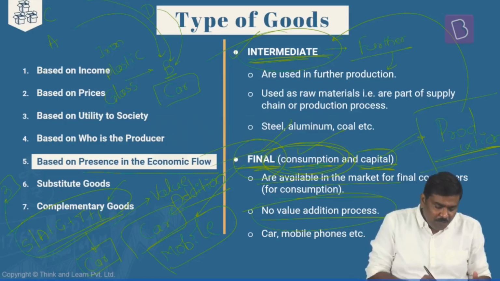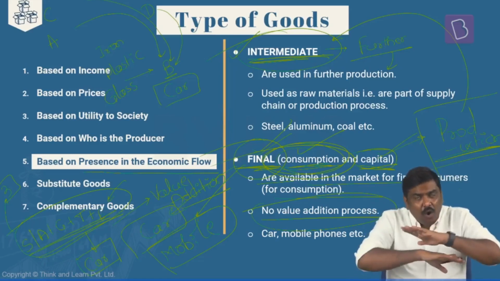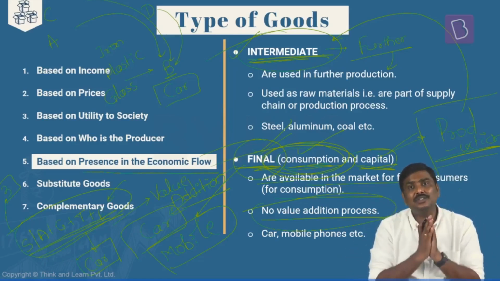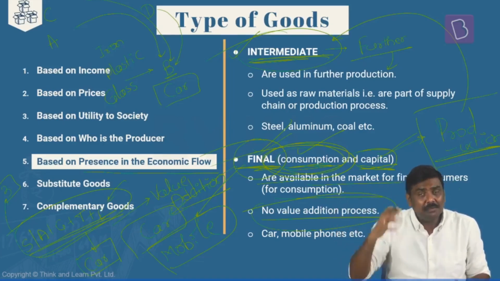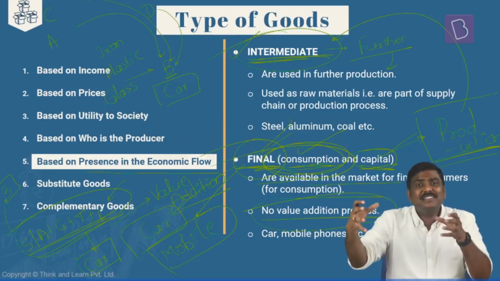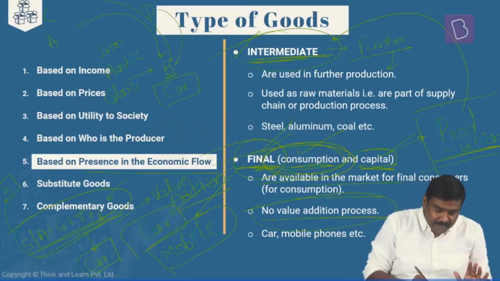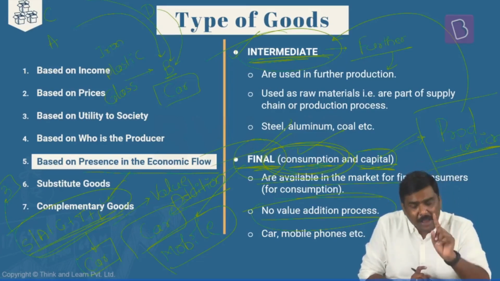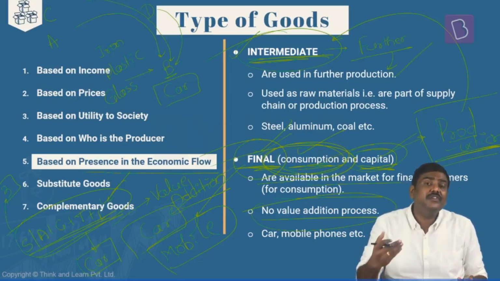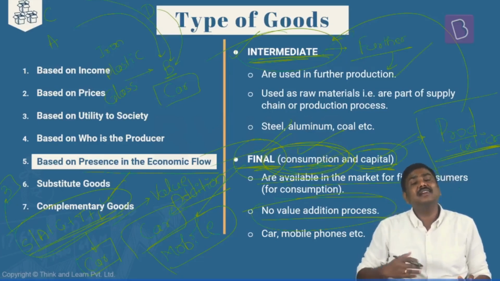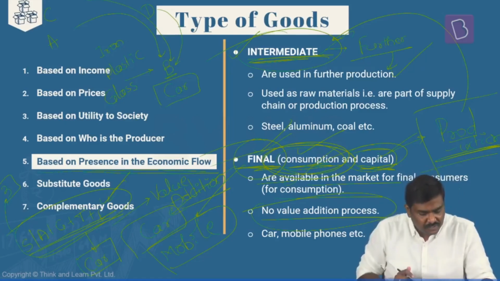But have a look at this. You have purchased all of these intermediate goods. You will need a particular machine to manufacture the car using all of these goods. That machine is not getting any value addition. Have you understood this? For the machine, there is no value addition. The machine is simply being purchased by the company to manufacture the car. The value addition is happening in the case of intermediate goods. Value addition is not happening in the case of capital goods. That is the important point of difference between intermediate goods and capital goods. Done? So based on the presence in the economic flow, this is one more classification that is used.